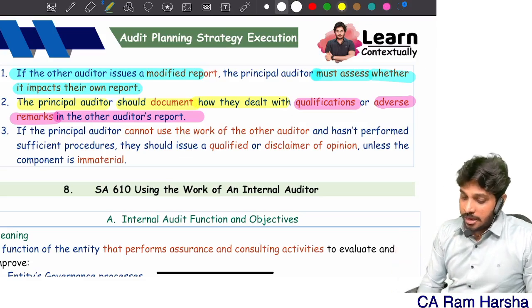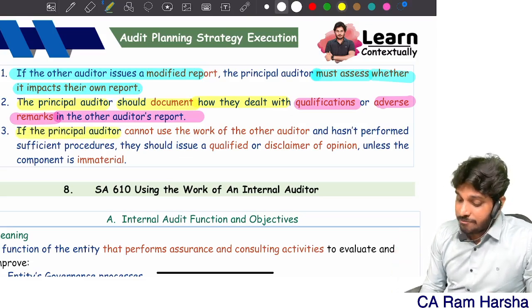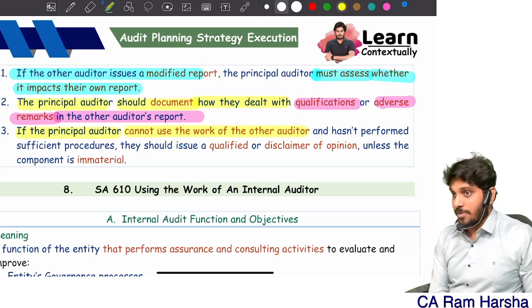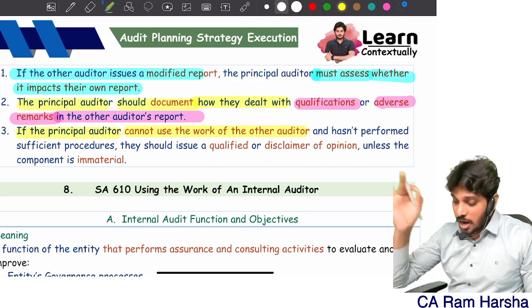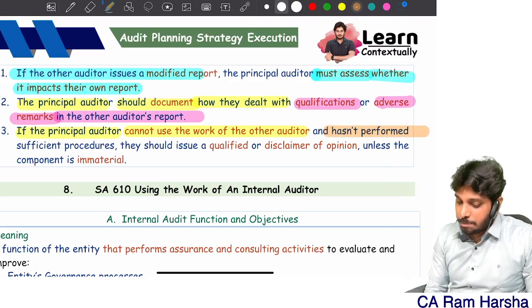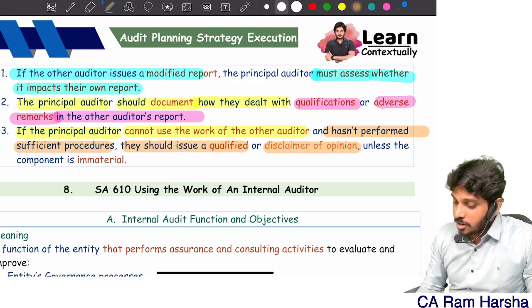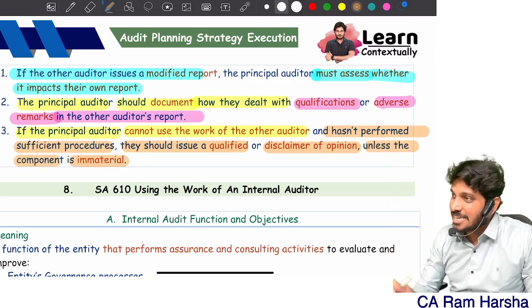And if you are not able to use the other auditor's report and have not performed sufficient procedures, you should issue a qualified opinion or disclaimer of opinion on the overall financials unless the component is immaterial.